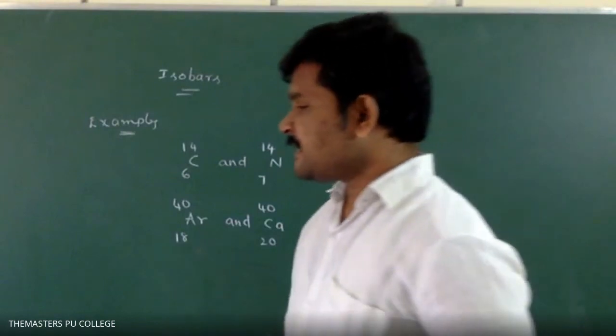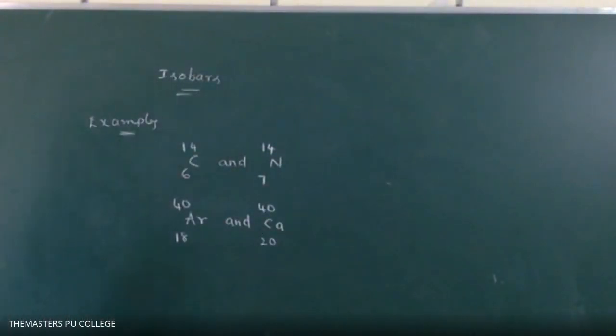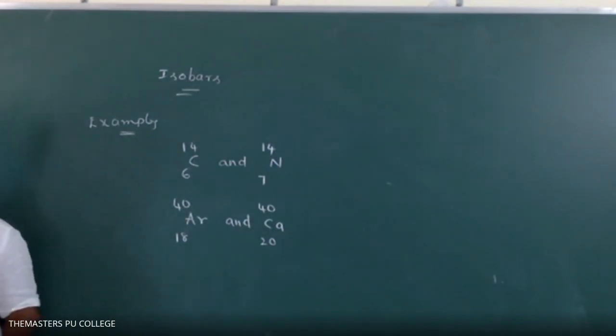Okay. Next, write down. Isobars show different chemical properties due to the presence of a different number of electrons, but show similar physical properties.